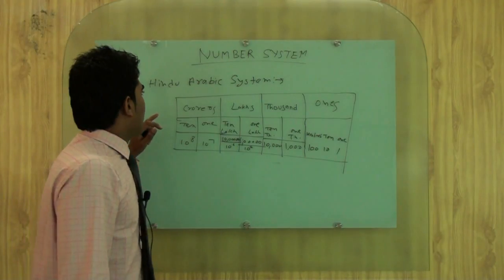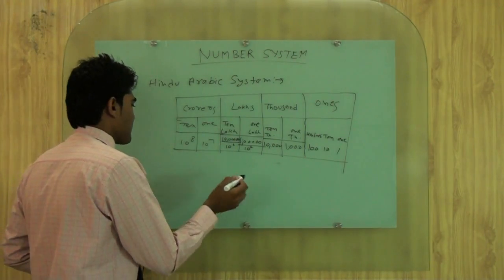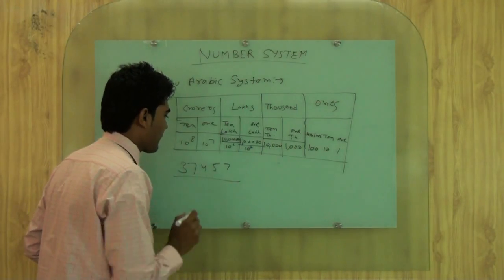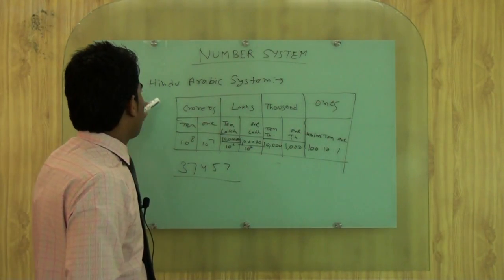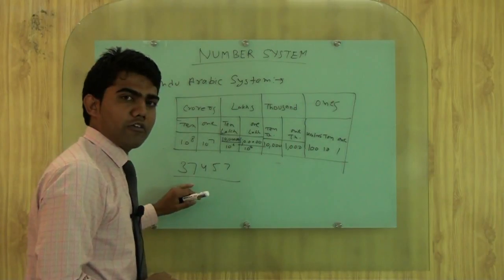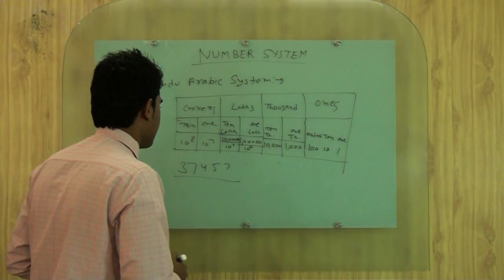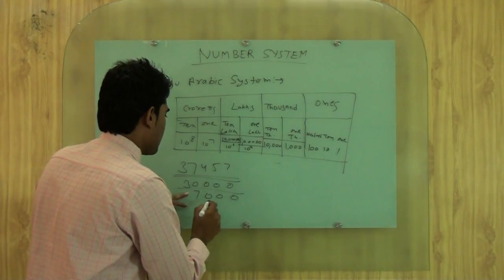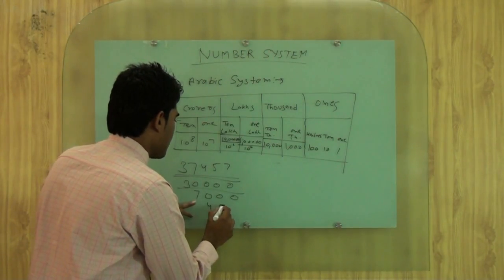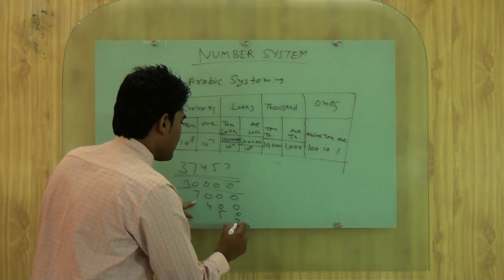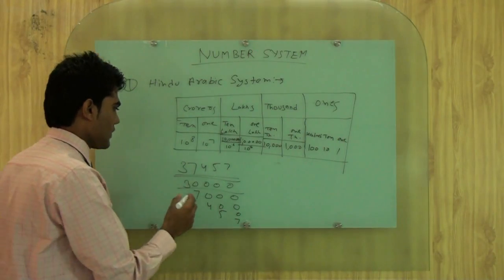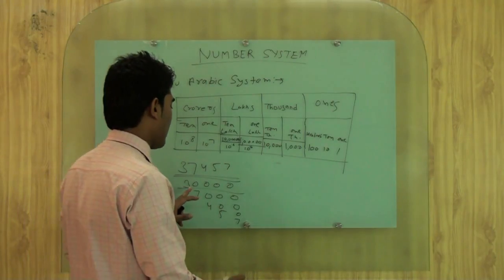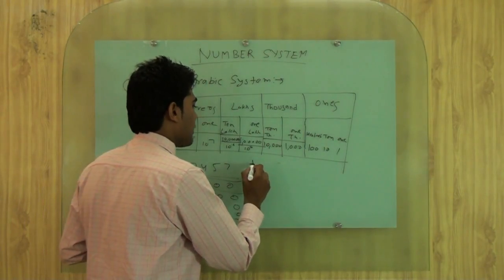If we are taking one number, just 37457. If we follow the Hindu-Arabic system, then how will we write it in numeration form? Firstly we will consider the values 30,000, 7,000, 400, 50 and 7. This is our place value, so we can write 30,000.